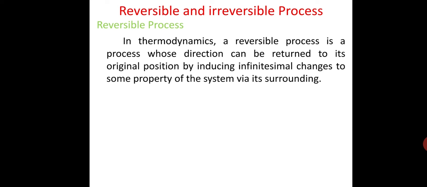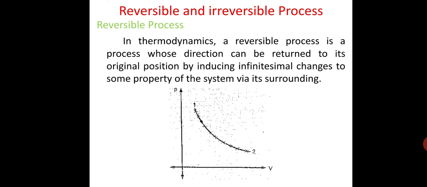Refer to the figure, PV diagram. In the figure, consider a process in which the system undergoes a change of state from state 1 to state 2, and during the process the system does the work W and it transfers the heat Q to its surroundings.